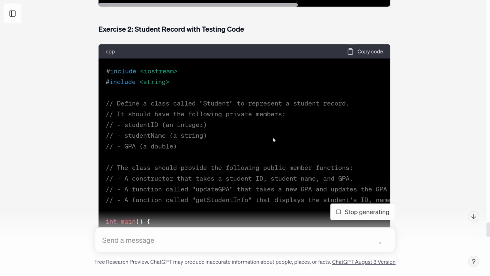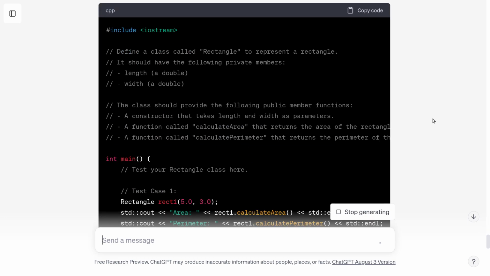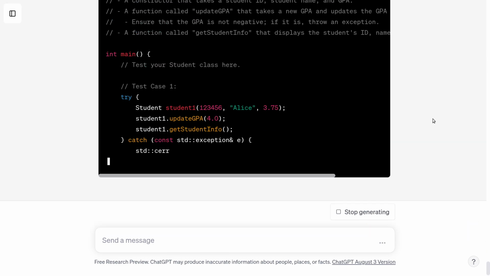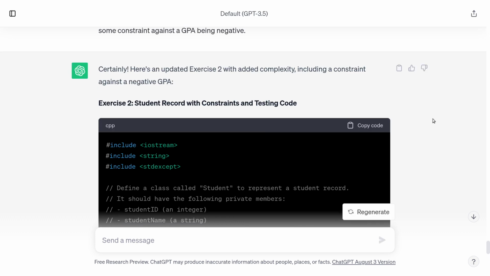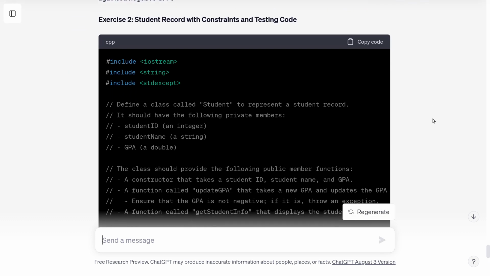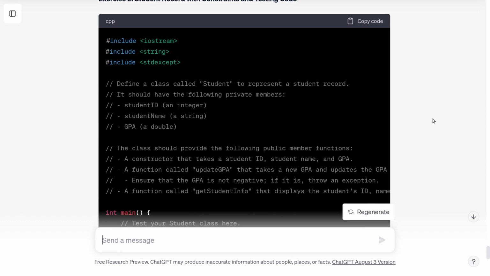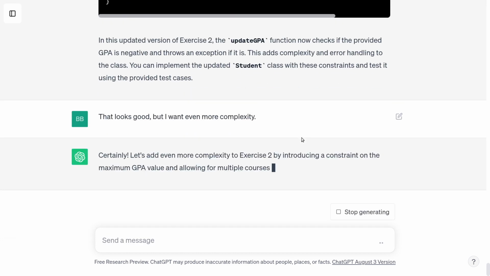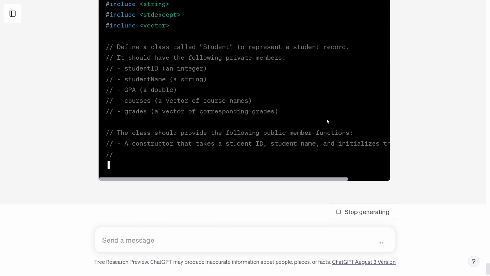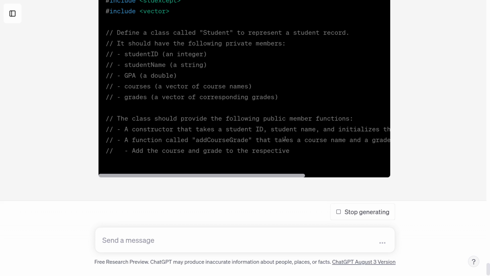So ChatGPT's never met engineering students, so it probably doesn't know that GPAs can be, it probably assumes GPAs can't be negative. Okay, so it looks like it just took my suggestion. I was hoping it would add some other interesting things, but it looks like it just took my suggestion. I think what I'm going to do is I'm going to say, that looks good, but I want even more complexity. I mean, just see what it comes up with. Oh, okay, yep, I'm asking for it now.